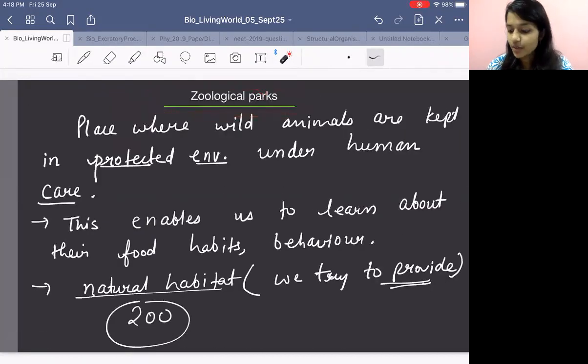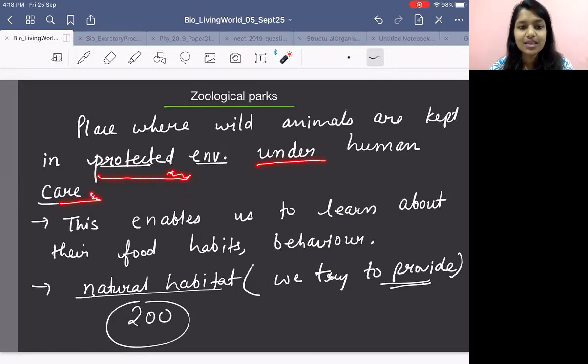Now, zoological park. So when you look at a zoological park, you know what you keep here? You keep living wild animals. They are not dead. You have visited zoos, right? So you keep wild animals there. Which kind of environment will you give? Not a gun-and-bullet environment, right? You will give them a protected environment under human care. Human beings will be taking care of them, right?